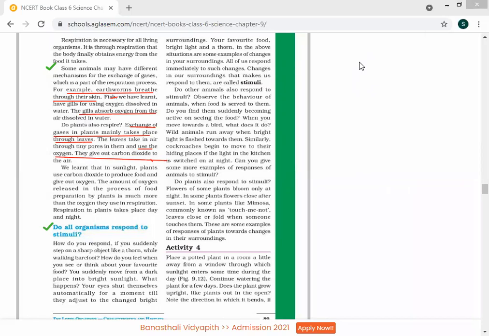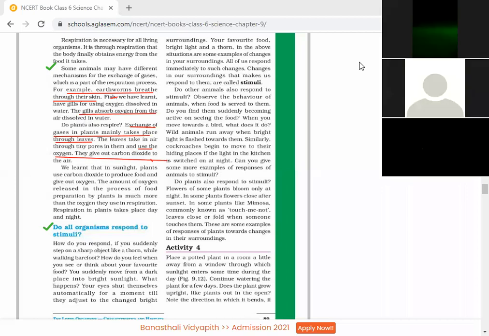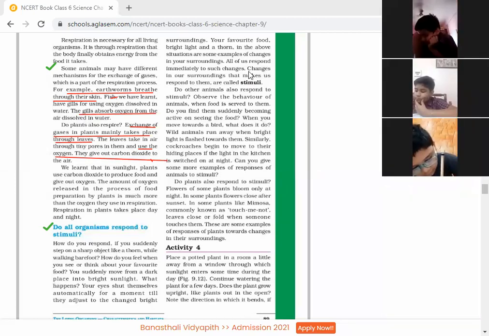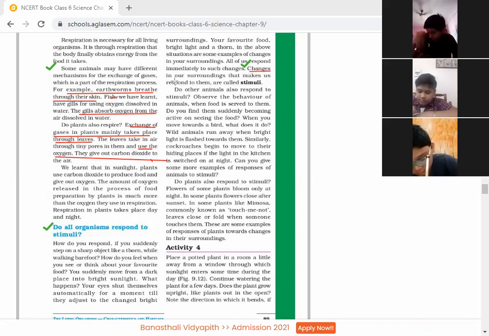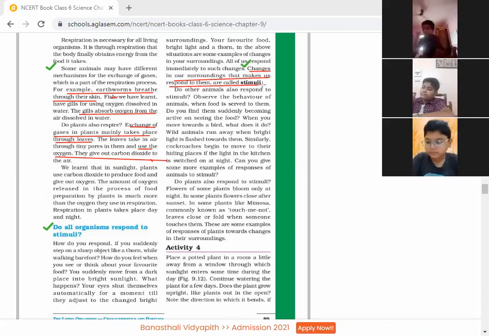All of us respond immediately to such changes. Changes in our surroundings that make us respond to them are called stimuli. So children, you can underline it, it's very important: the changes in our surroundings that make us respond to them are known as stimuli.